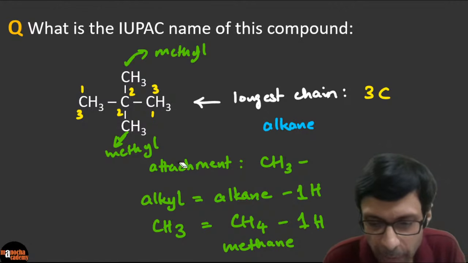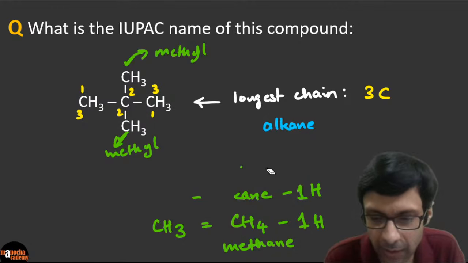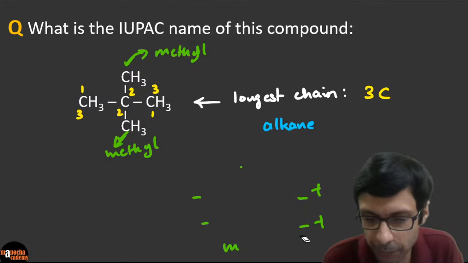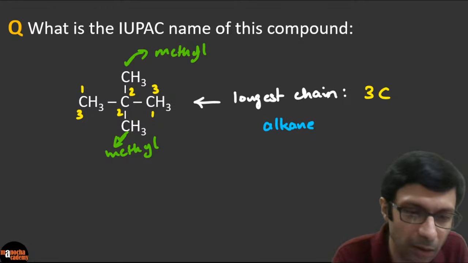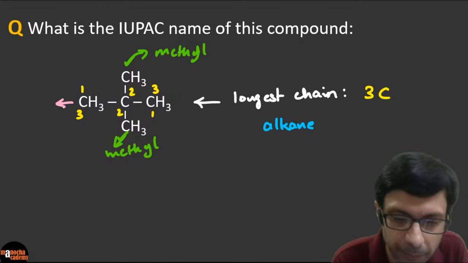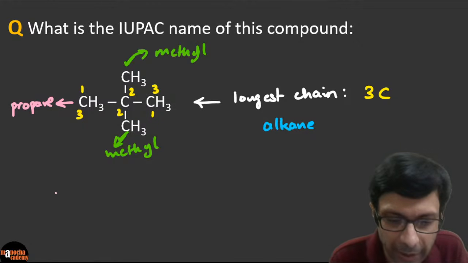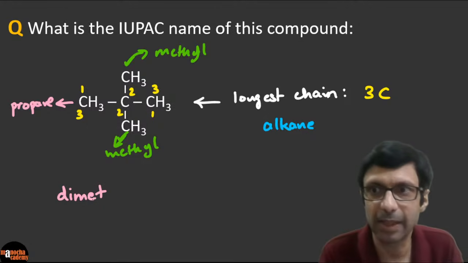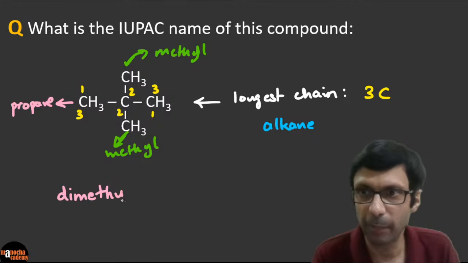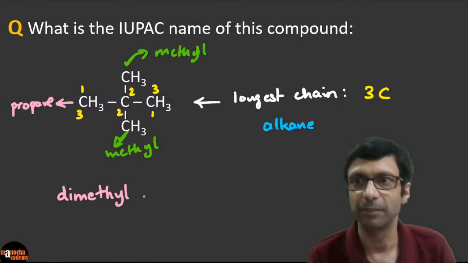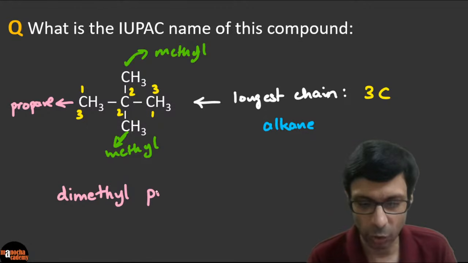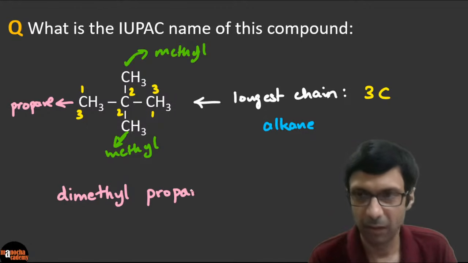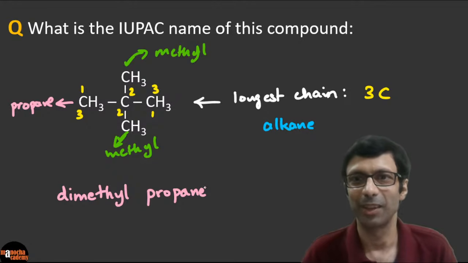Or let me erase this part since you guys have understood that methyl is the attachment. All right. And this part was propane. The longest chain here was propane. So what will be the name of this compound? It's basically going to be a dimethyl. So analyze it part by part, step by step. It's going to be a dimethyl propane. Do you guys agree? It's going to be a dimethyl propane here, okay?